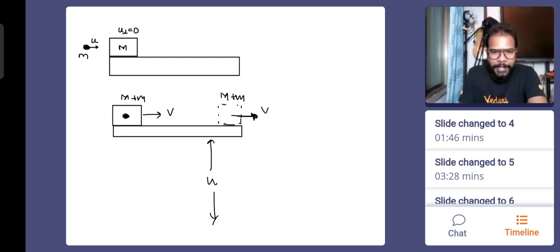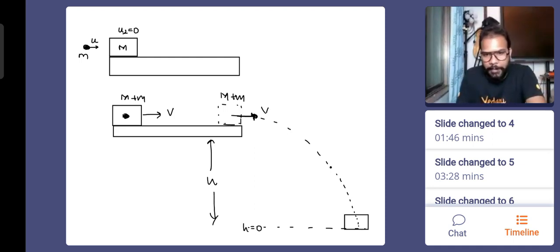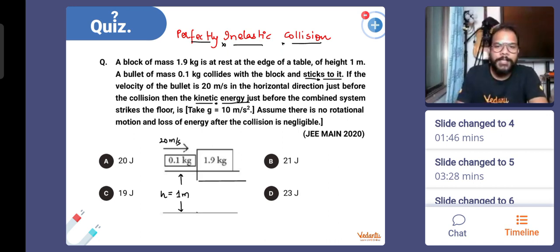Now, because it is already at some height h, from here they will basically fall, maybe following a parabolic path. Projectile motion happens, and you may or may not require the concept of projectile motion. Finally, when they hit the ground, when the height becomes 0, what is the velocity of the combined mass? I guess that's being asked. The question is asking what is the kinetic energy just before colliding?